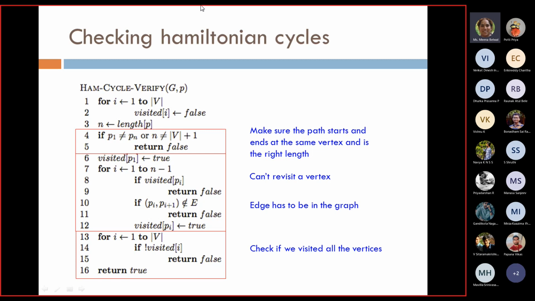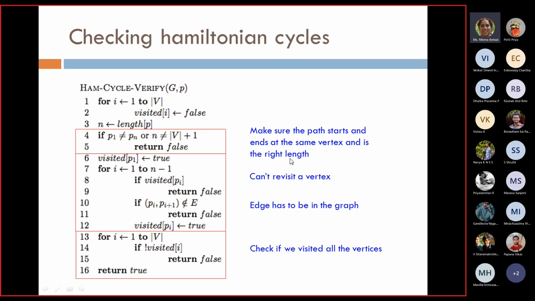Basically, you want to make sure that the path P starts and ends at the same vertex, and that it is of the right length. Because if you want each vertex exactly once, there will be a specific length for that path, based on how many vertices there are, with one edge between consecutive vertices.